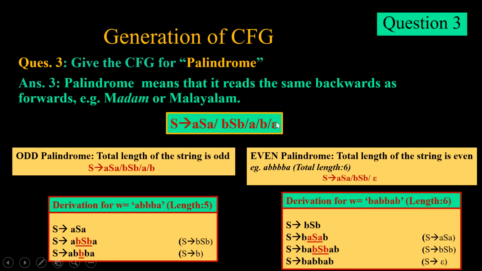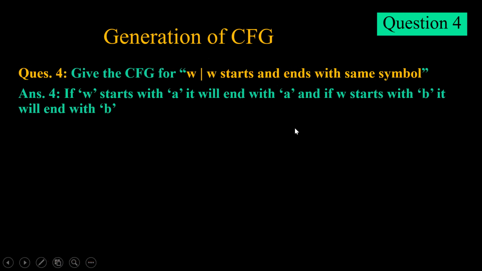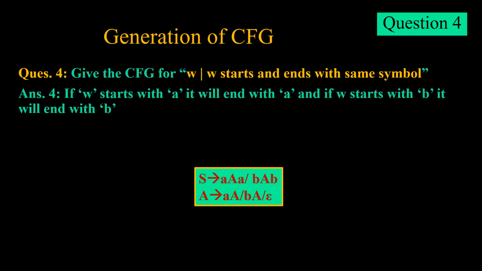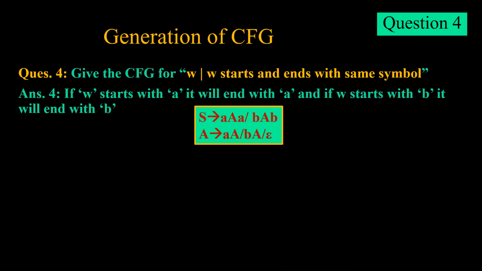This is a grammar which is common for both odd as well as even palindrome. Next we come to the question, W starts and ends with the same symbol. So that means if it starts with A, it ends with A. If it starts with B, it ends with B. In between the starting and ending symbol, it can have any number of A or B.